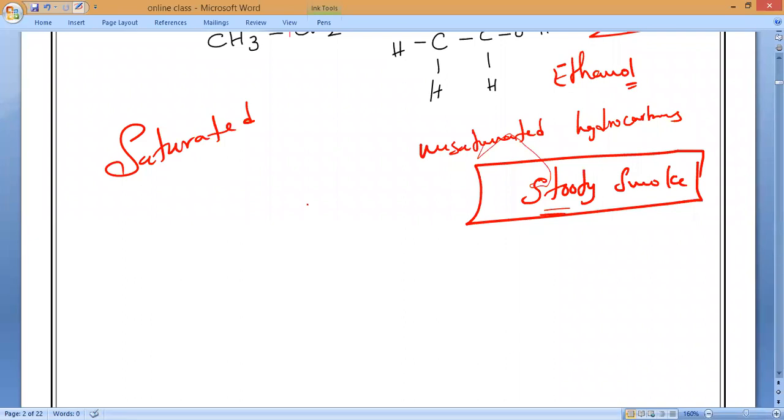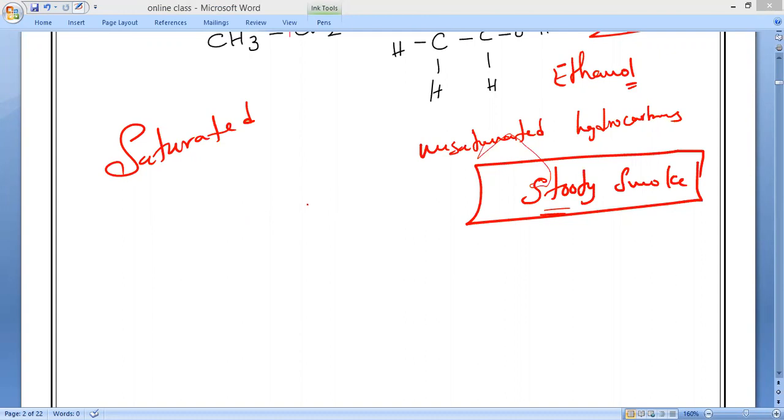So definitely we will observe the deposition of this sooty flame on the metal plate. Remember, whenever unsaturated hydrocarbons burn, they produce less heat energy compared to saturated hydrocarbons, and they also burn with a yellow flame, producing a huge amount of black smoke. That is one thing.